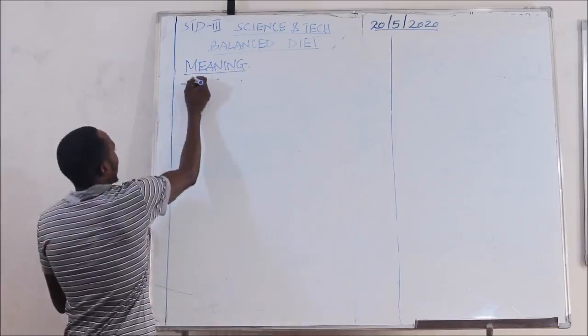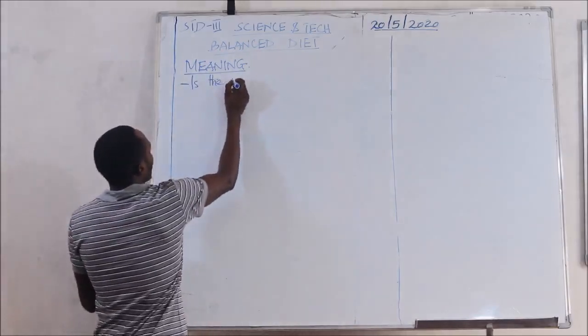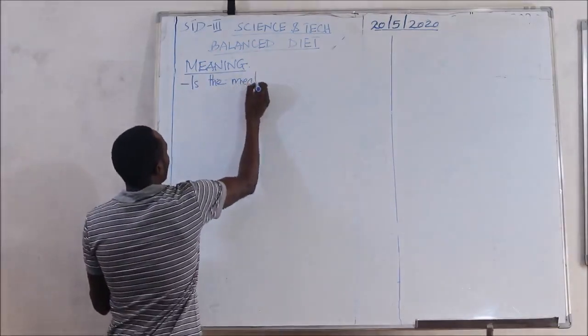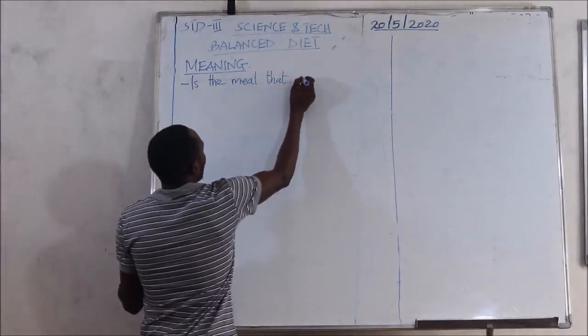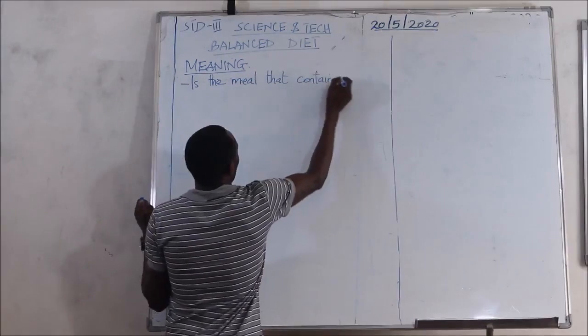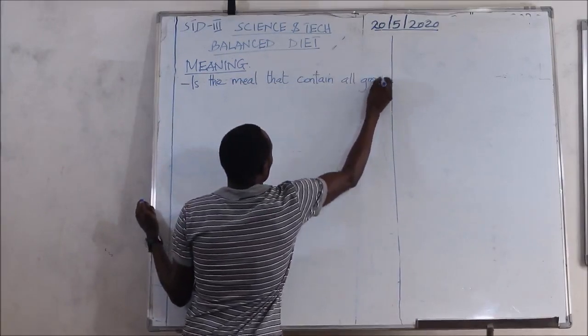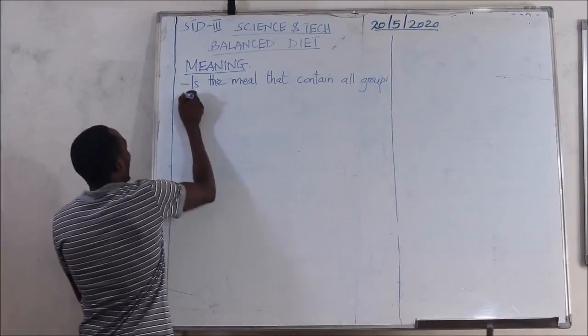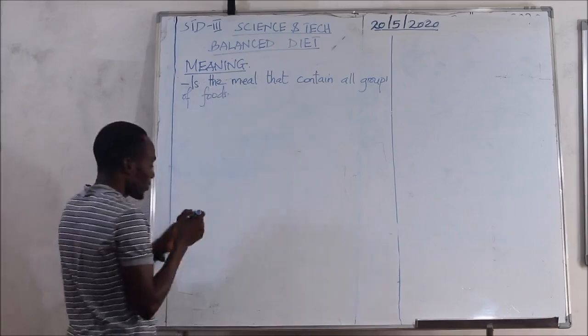It means the meal that contains all groups of foods.